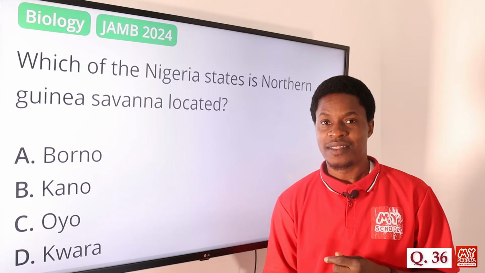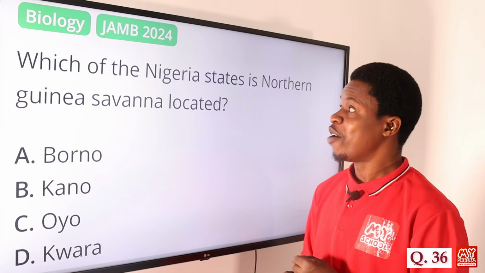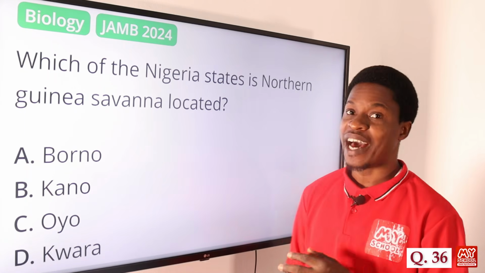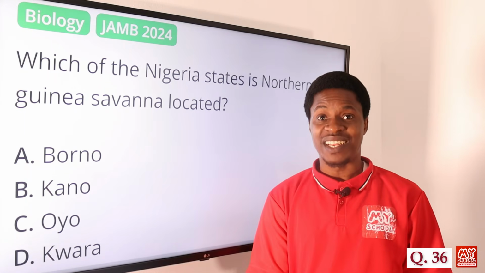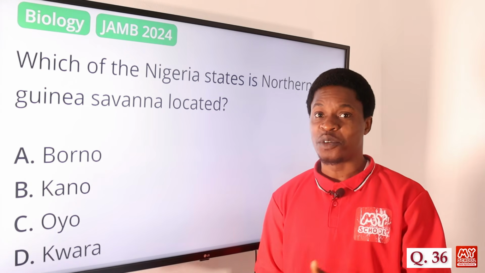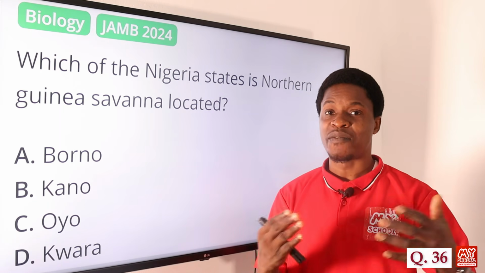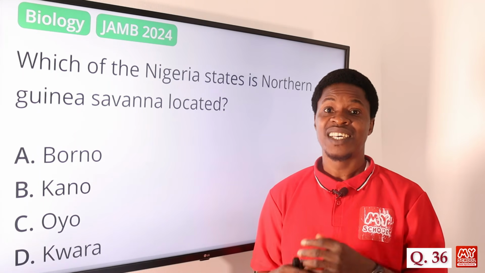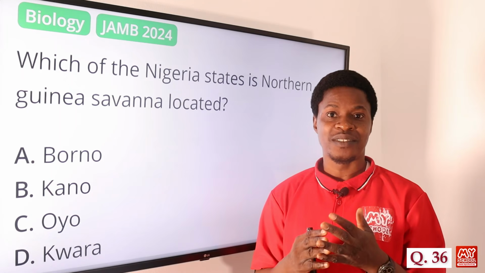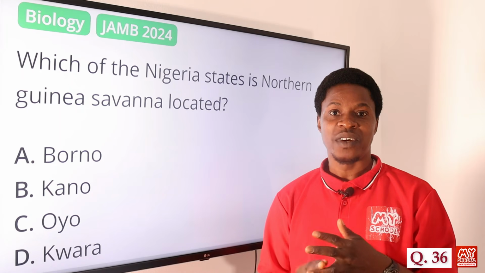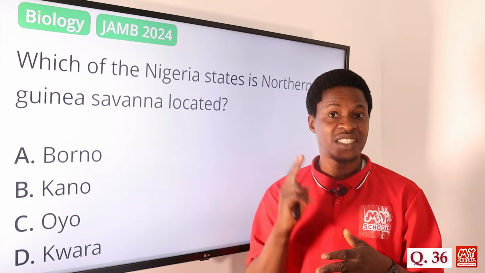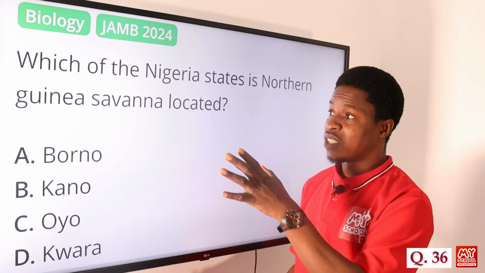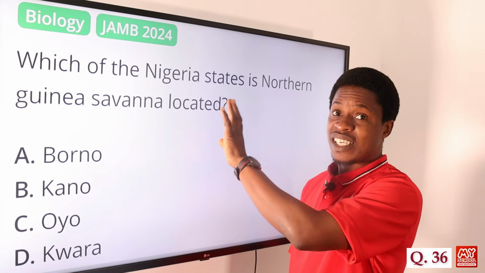Now on to question number 36. In which of the Nigerian states is the Northern Guinea Savannah located? We have the Northern Guinea Savannah, we have the Southern. Mostly when you look at the states that fall under the six geopolitical zones that we have in Nigeria, your northwest, southwest, southeast, north central, and so on and so forth, we have the south also. So it can help guide you in knowing what happens.